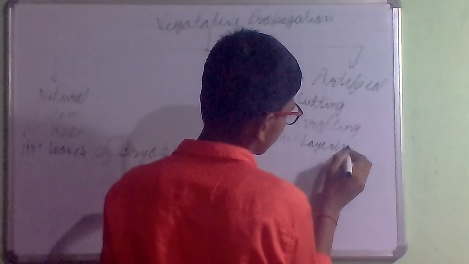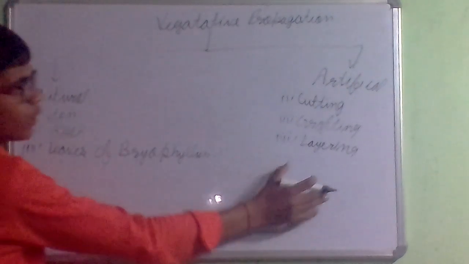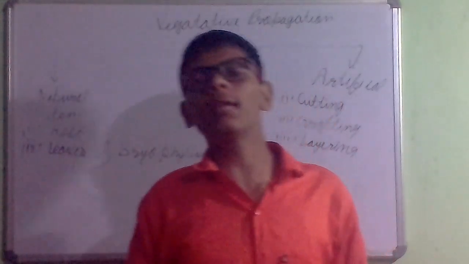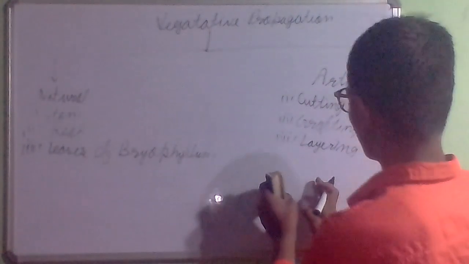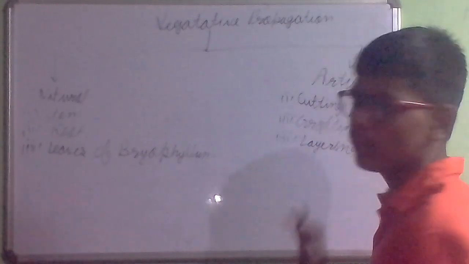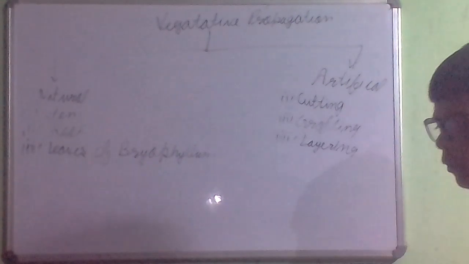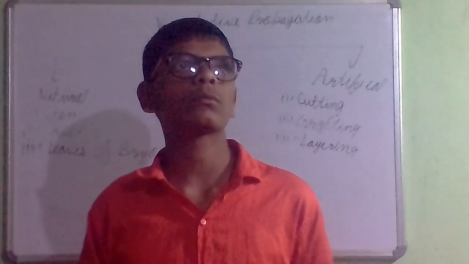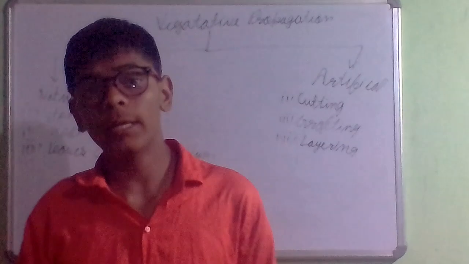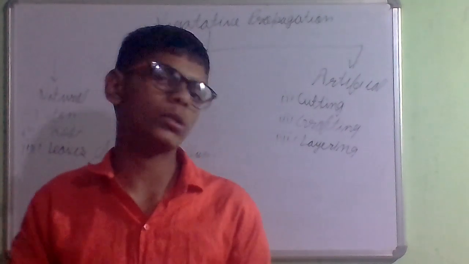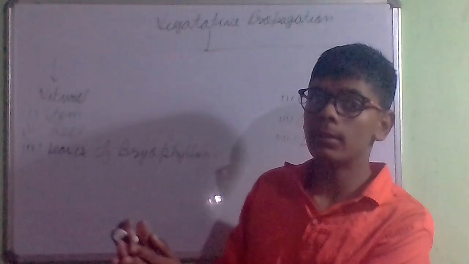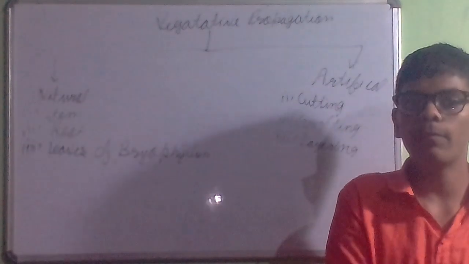Natural vegetative propagation through leaves is mainly done in bryophyllum. For the stem, we will cut a piece of the plant and grow it in a different place from the main plant. Then this plant will grow, and the other plant which we have grown at a different place will also grow.